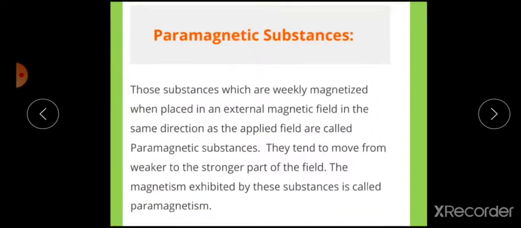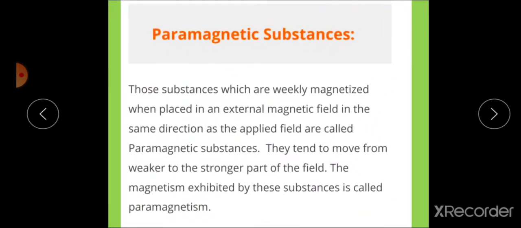Next is paramagnetic substances. Those are the substances which are weakly magnetized when they are placed into an external magnetic field in the same direction as the applied field. Means paramagnetic substances are attracted by the external magnetic field. They tend to move from weaker to stronger part of the field. The magnetism exhibited by these substances is called paramagnetism.